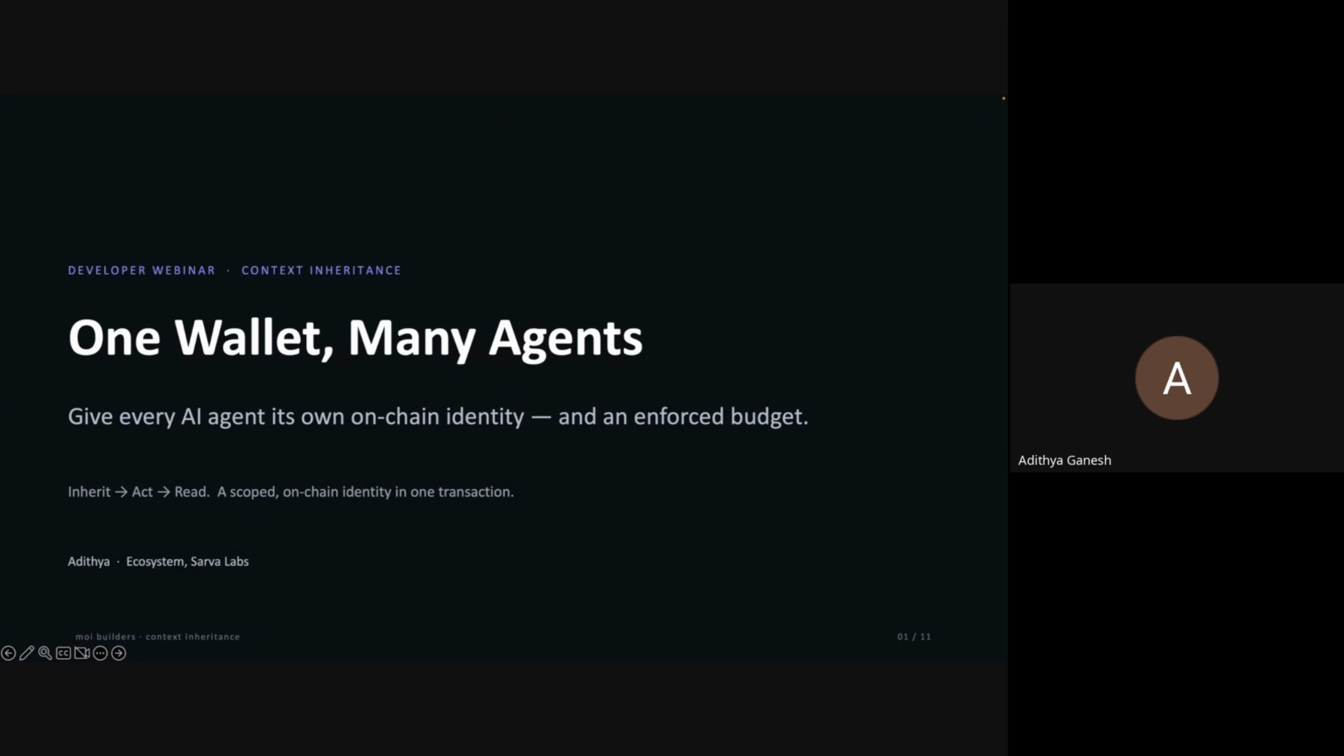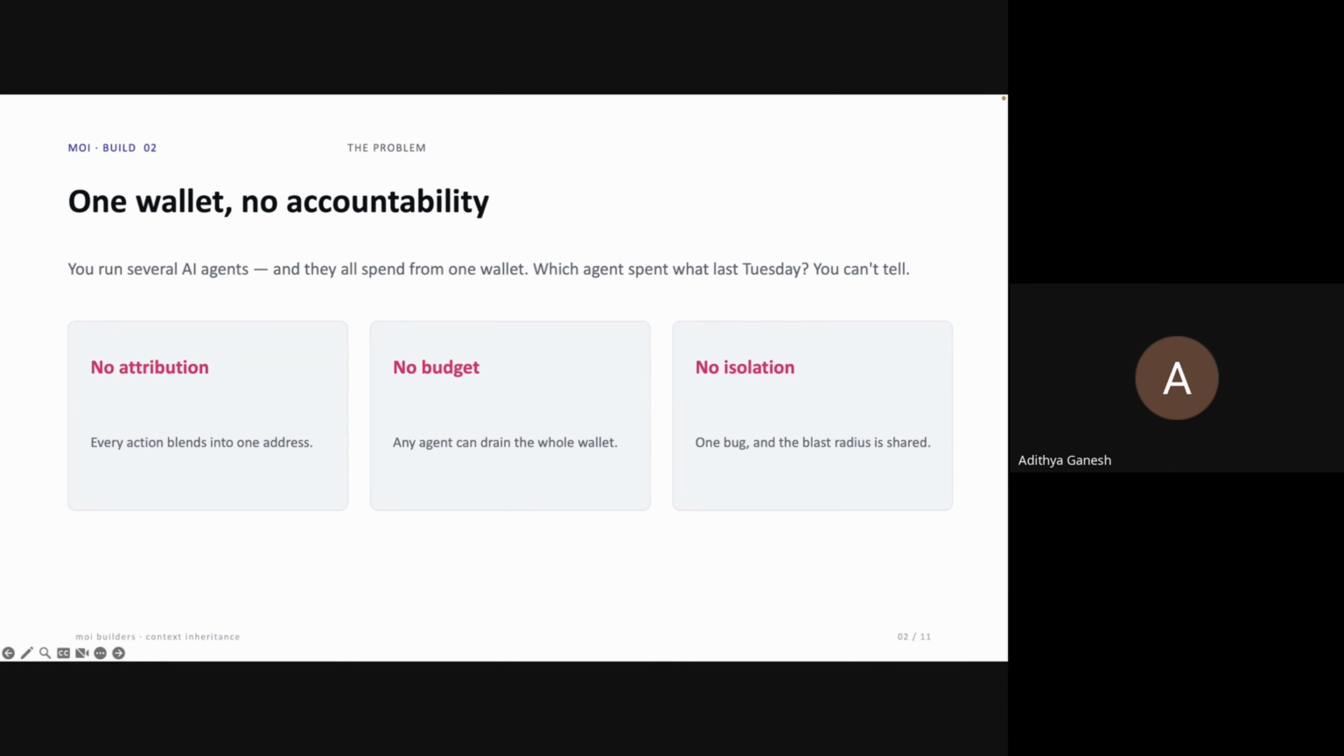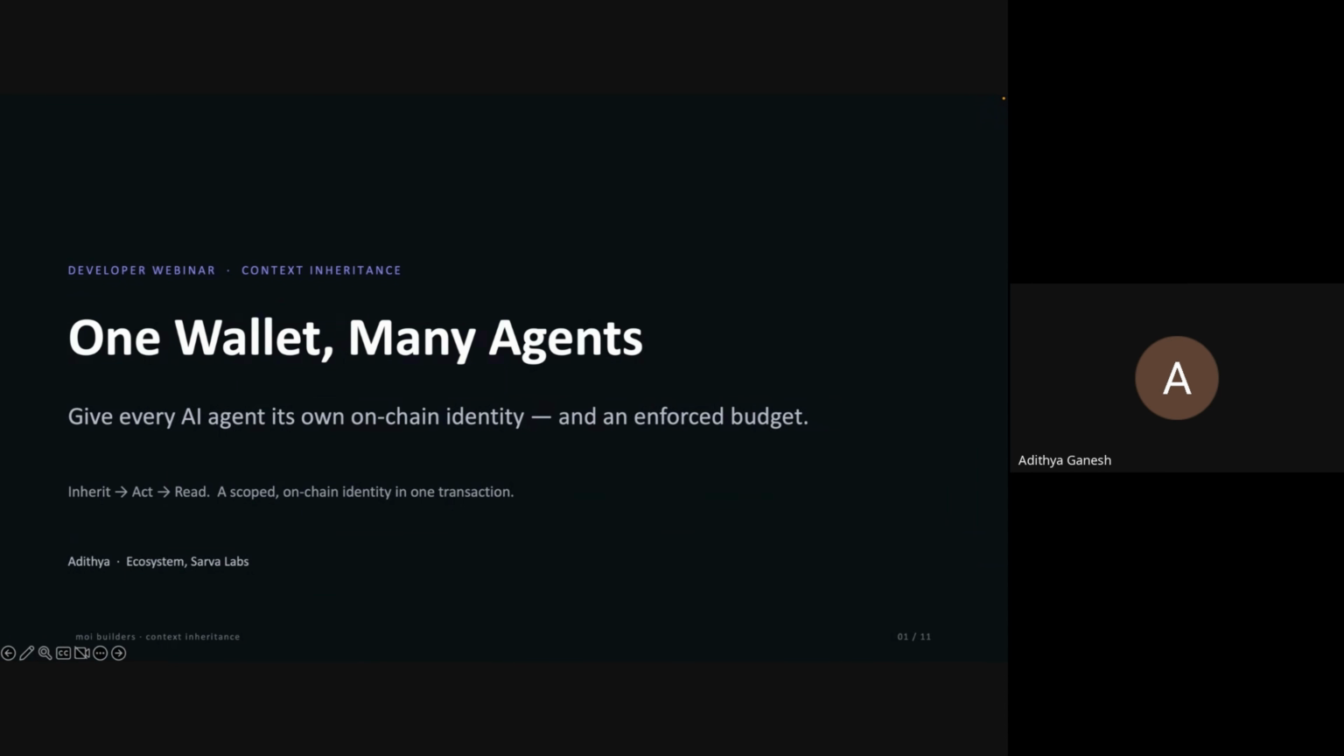So today is going to be a hands-on session. We're going to essentially open the repo. You can follow along or you can code along. Today's promise is very, very simple. We're going to give an AI agent its own identity on chain. We're going to give it an address, a budget, a ledger from one wallet in one transaction, and we're going to build everything live.